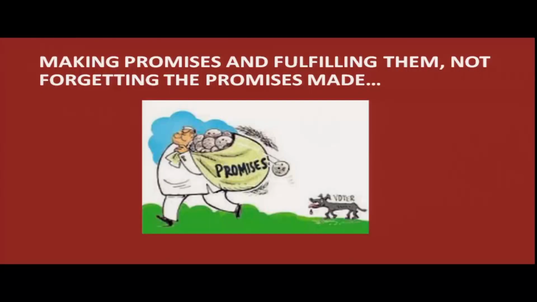When the parties try to mobilize support from the people, they make a lot of promises to the people, which they are supposed to fulfill when they come to power. So, just making promises and forgetting the promises once they come to power earns them a very bad reputation, and the voters will never vote for those candidates or parties again.